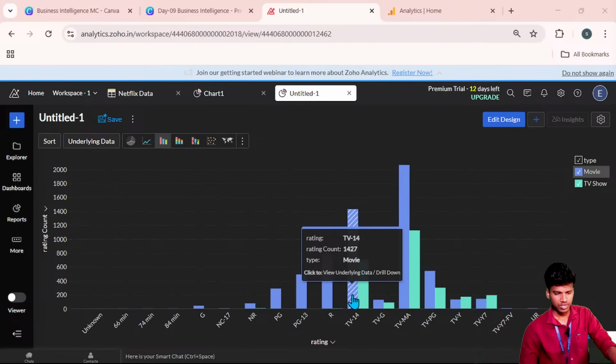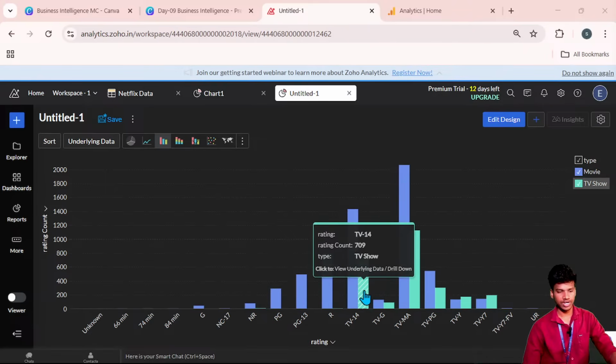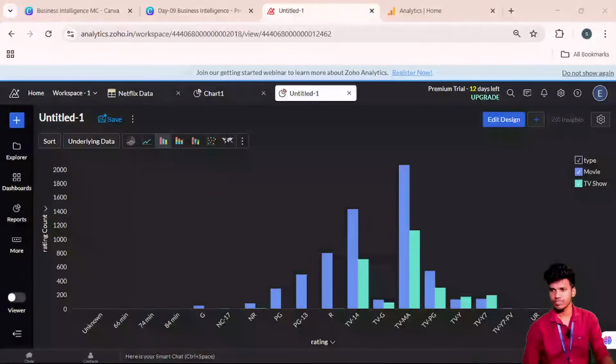The TV14 is having both TV shows and movies. Now it's okay. So now it's clear, I think.